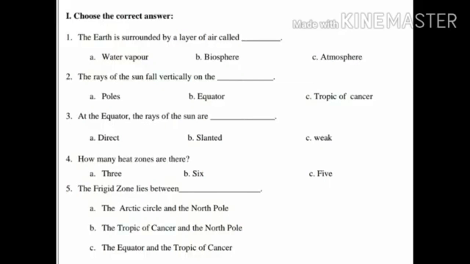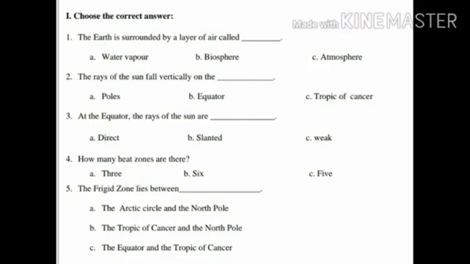Option A, water vapor. Option B, biosphere. Option C, atmosphere. Children, what is the correct answer? Yes, the answer is option C, atmosphere. Children, the earth is surrounded by a layer of air called atmosphere.